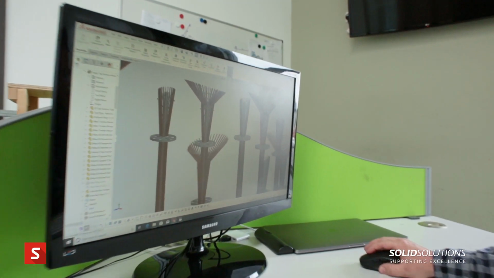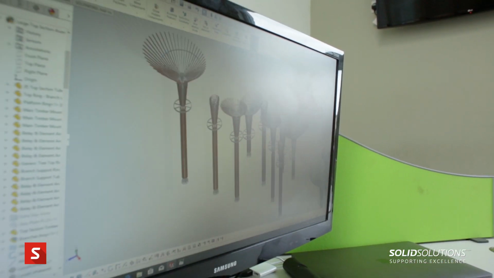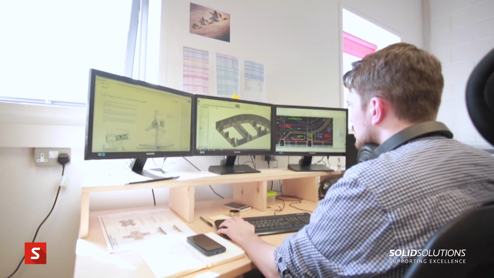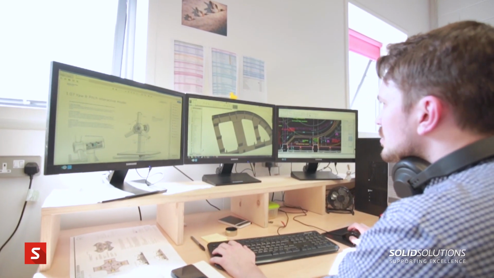SolidWorks is a bit like doing a practical job with someone that understands what you're doing. SketchUp was a little bit more like working with someone that had no idea what you were doing. So SolidWorks is there with the hammer or there with the spanner, and it knows what you're trying to achieve. SketchUp never did that. It was just stood there waiting for you to tell it what to do. So SolidWorks greatly speeds up our time to actually produce a product. If we were using software that didn't have the same capabilities as SolidWorks, the client might not see what they're going to get until we've built the finished item.